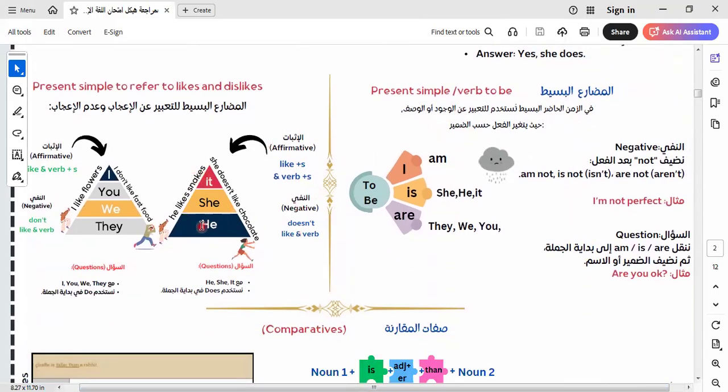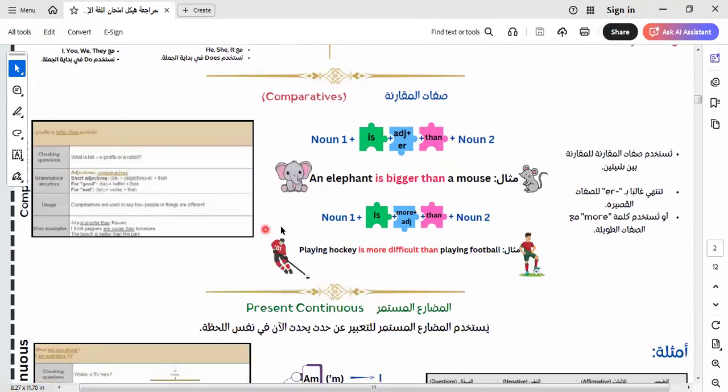Here we have a pyramid: he, she, it take s. You, we, they don't take s. We know another rule in this part, which is the comparative. What is the meaning of comparative? Comparing two people or things by adding er to the adjective and adding than. Like we say, an elephant is bigger than mice. Here we have bigger and we have than.